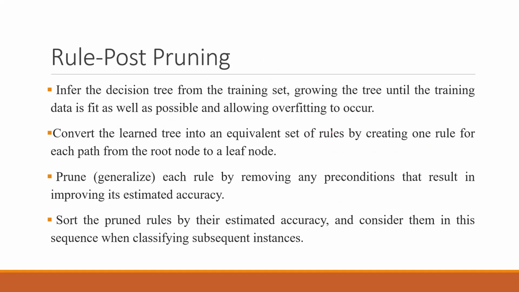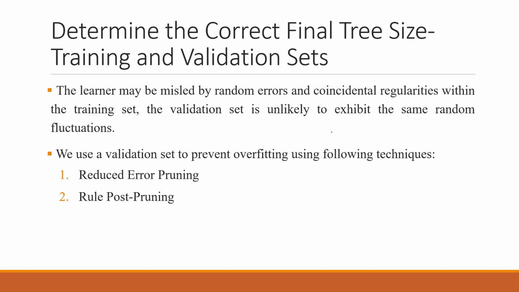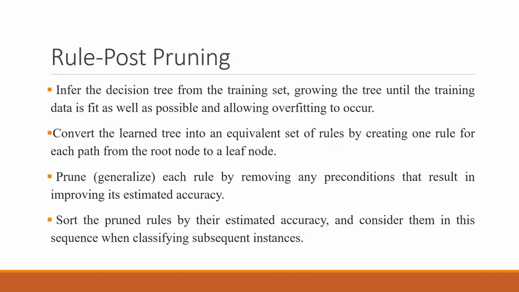There is one more technique called rule post pruning. We are discussing these two techniques as methods to improve overfitting. We want to prevent the overfitting using the validation set. So reduced error pruning you must have understood. Now moving to rule post pruning. In this, we convert the learned tree into an equivalent set of rules by creating one rule for each path from the root node to a leaf node.